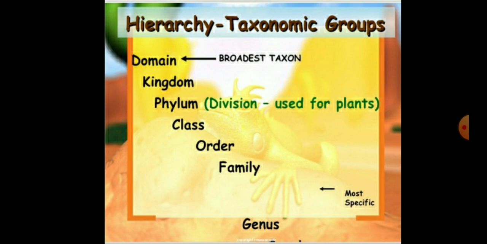So hope children this topic is clear. These are all the taxonomic categories which show the hierarchical arrangement in ascending order. So hope children this topic is clear.